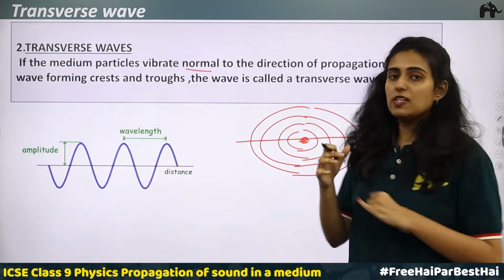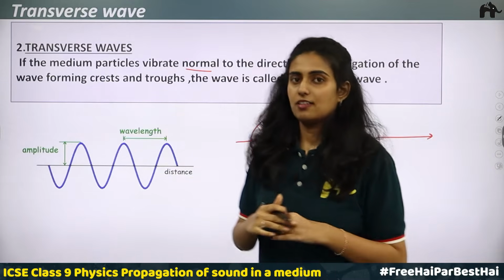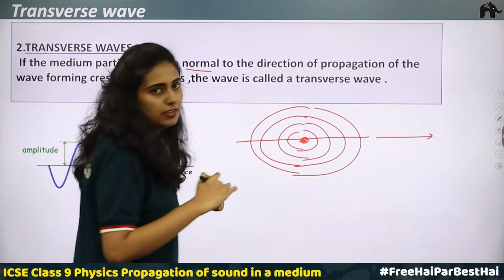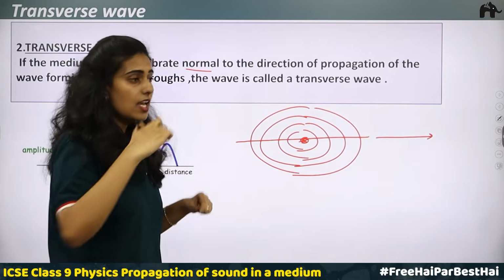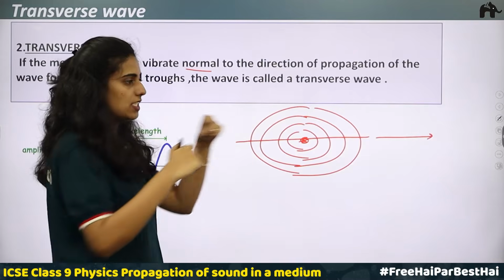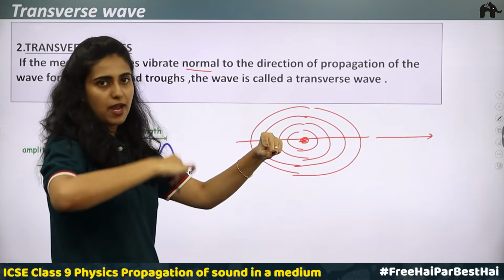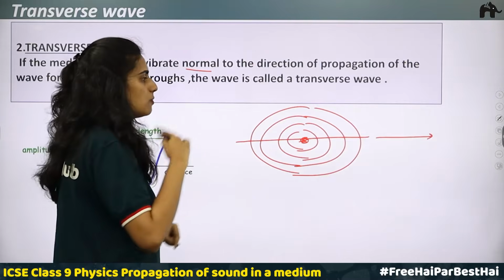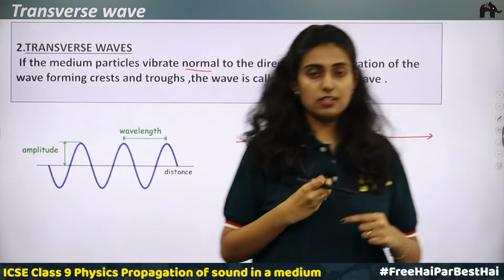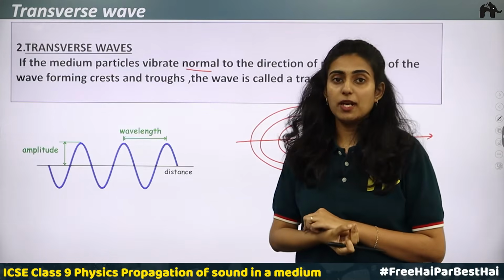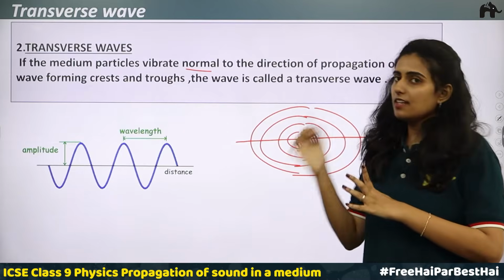The waves that are produced in the case of strings of a guitar, okay, or when you take the rubber band experiment. In all these cases you are able to see there is an up and down motion. This is the direction in which the wave is traveling, and the motion of the particles is up and down, perpendicular to the direction of propagation of the wave. So if the particles of the medium are vibrating perpendicular to the direction of motion of the wave, we call it a transverse wave.